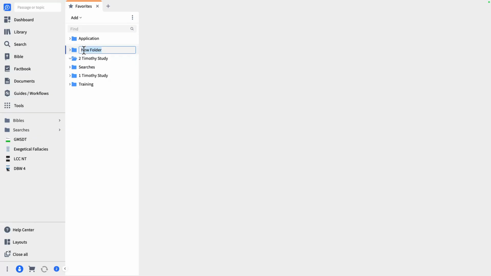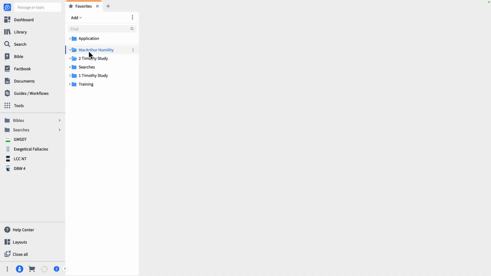I think of them as file drawers, and we'll just say MacArthur. I would keep the naming convention very simple. Mark MacArthur Humility. That's what our paper is going to be on. And again, all I did was click add new folder, and it goes right here. It asked me for a title, which I put in there. Now what I can do is start making the little hanging folders that are inside the drawer.